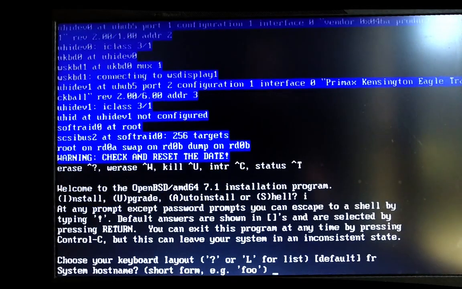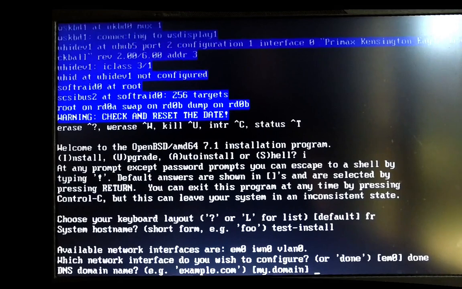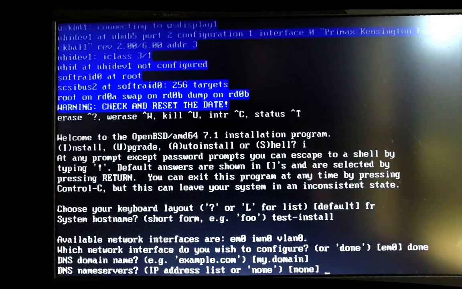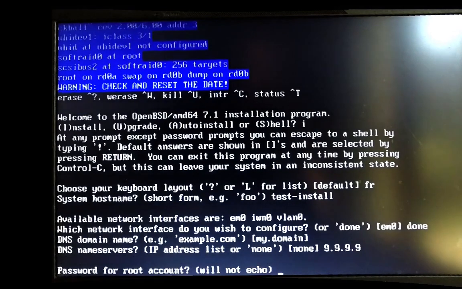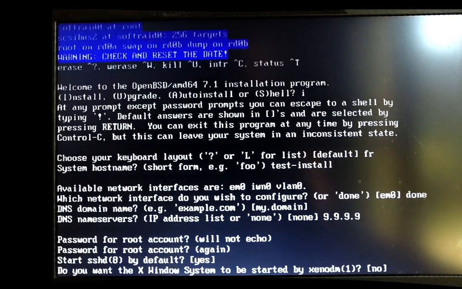So let's install, choose your layout, choose a host name. Just type done in the network interface if you are offline, but if not, just pick one. Choose the DNS name. We just use 9.9.9.9 here. The installer is very easy, so I will go fast here.